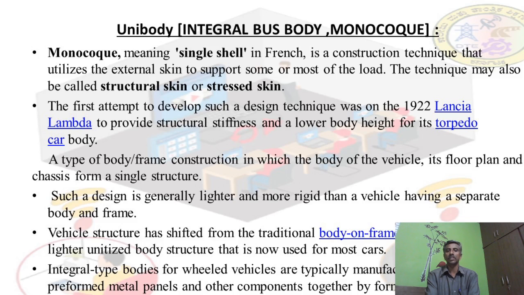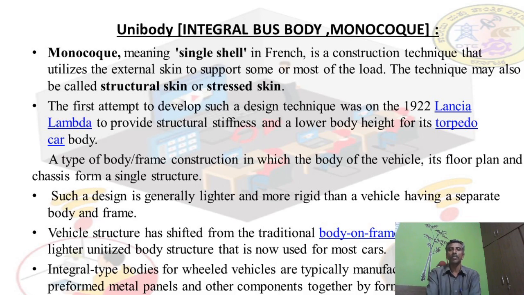This vehicle structure has shifted from the traditional body on frame. This lighter unitized body structure is now used for most cars, jeeps and light motor vehicles. These integral bodies for wheeled vehicles are typically manufactured by forming metal panels and other components together.